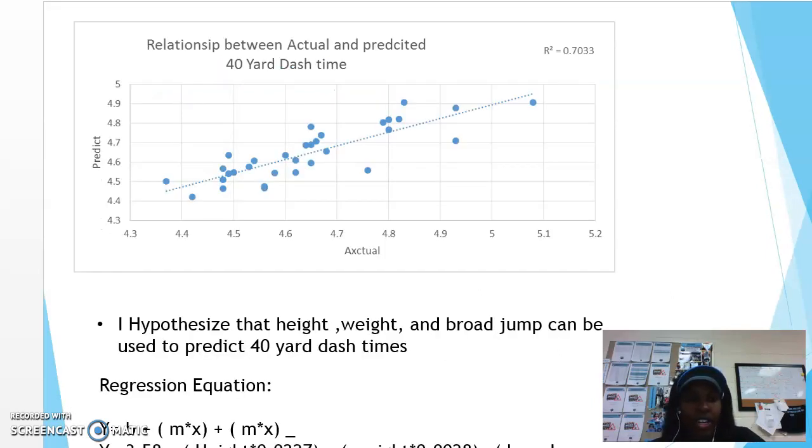And then here is my graph showing the relation between the actual and predicted 40-yard dash time. So as you can see with the line here, it's going in a positive direction. So you can kind of see that with my R value being 70%. So 70% chance that we can predict the effect that the weight, the height, and the broad jump have on our 40-yard dash time. And so here's my regression equation.